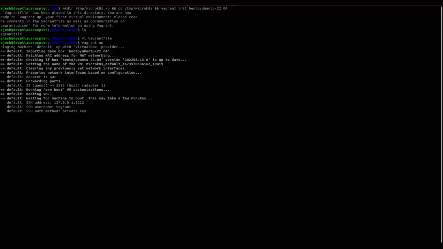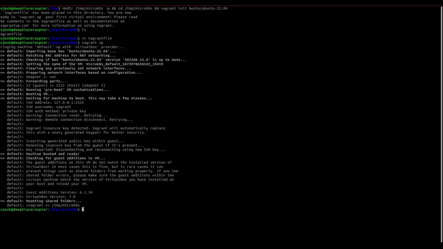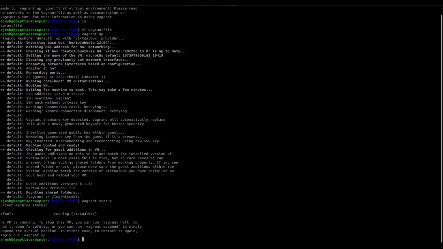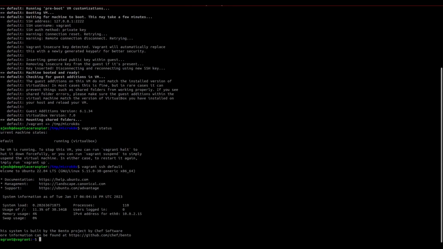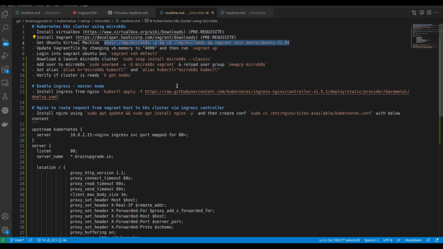Okay, let me pause the video and then I will resume it. Okay, so the Vagrant box is up. We can check it by using vagrant status. So it is running. Now let us log in to that machine using the command vagrant ssh and the name of the machine, default. Okay, so here we are inside the machine, and the IP address of this machine is 10.0.2.15.